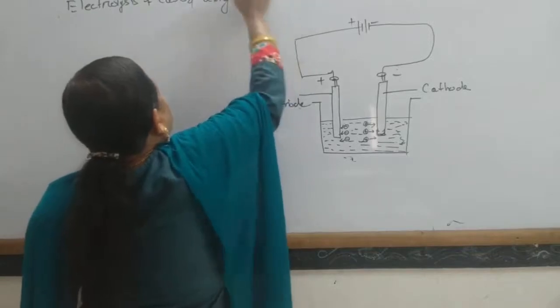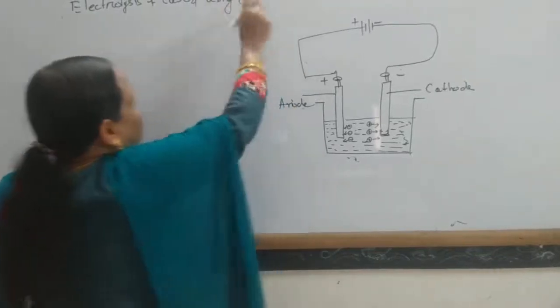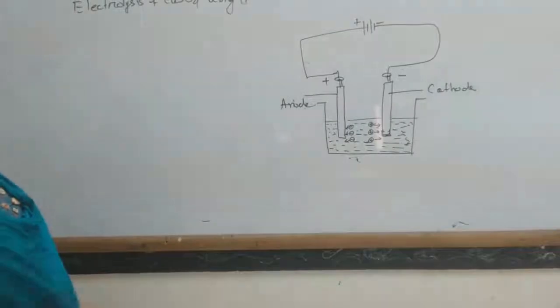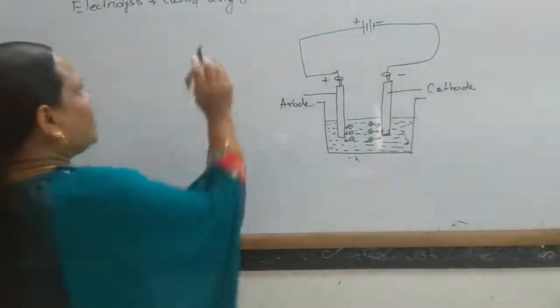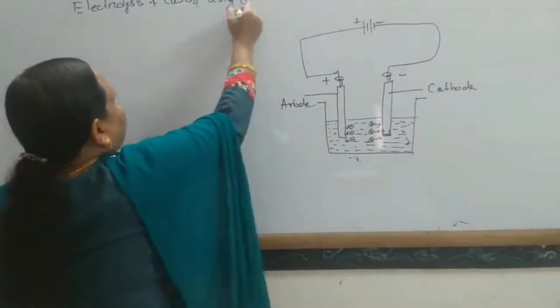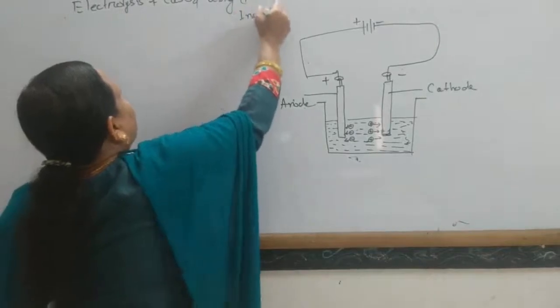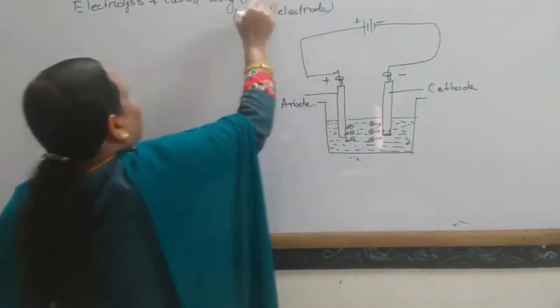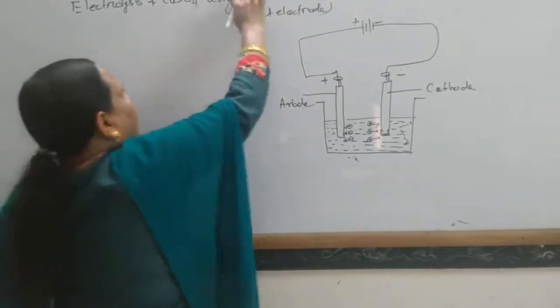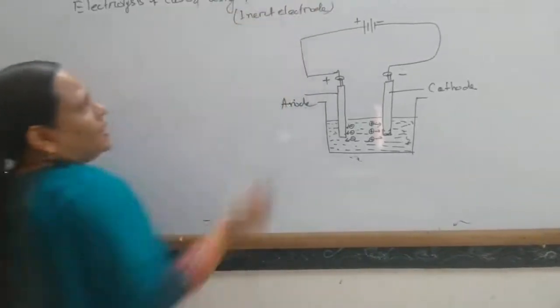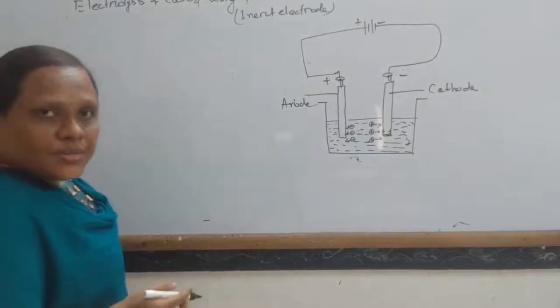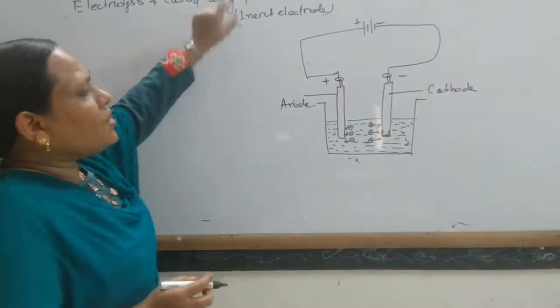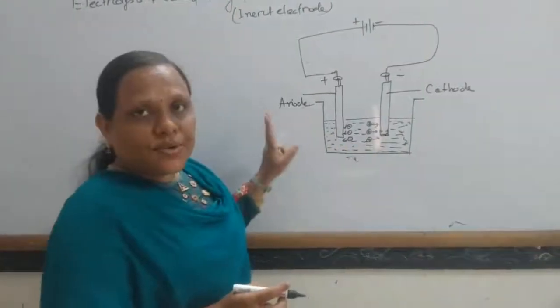That also depends on the type of electrode used, that is, active electrode and inert electrode. Platinum electrode is also known as an inert electrode. Graphite and platinum electrodes are inert electrodes, and these inert electrodes do not react directly with the electrolytes.